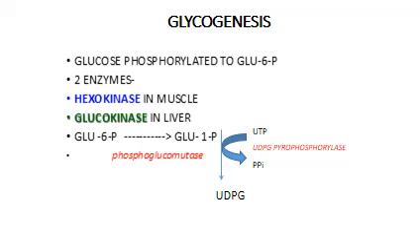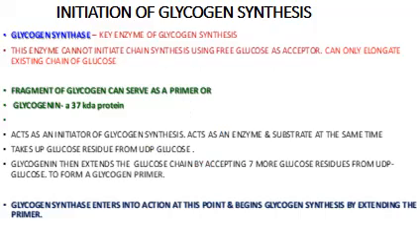Once glucose 1-phosphate is formed, it is transferred onto UTP, and with the help of the enzyme UDPG pyrophosphorylase, this is converted to UDPG, that is UDP glucose, and a pyrophosphate molecule is released.